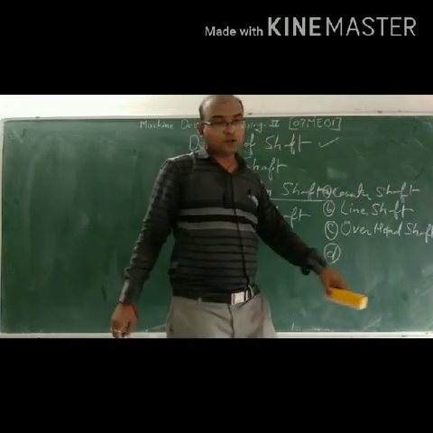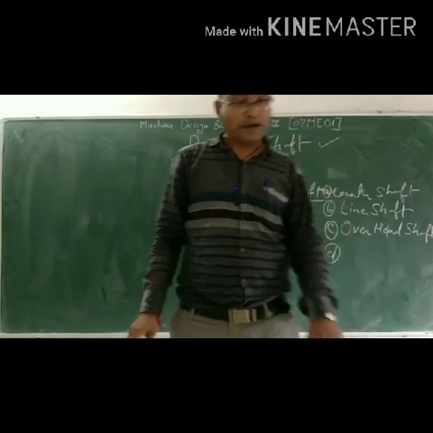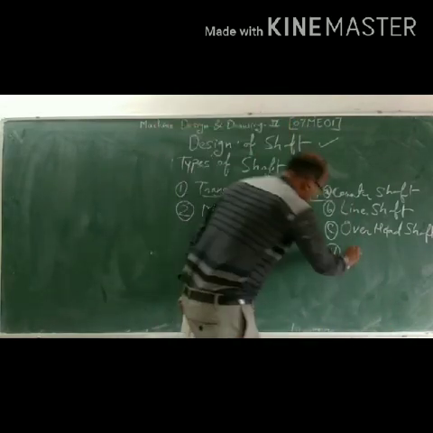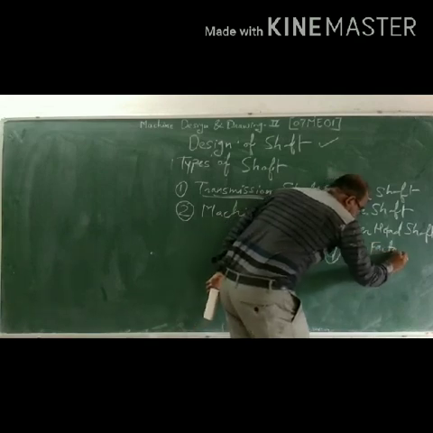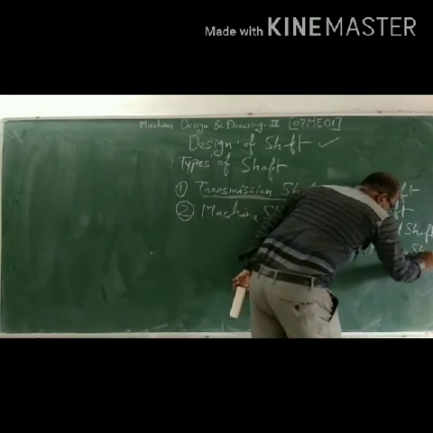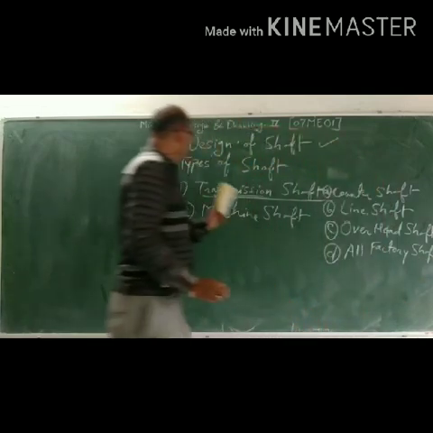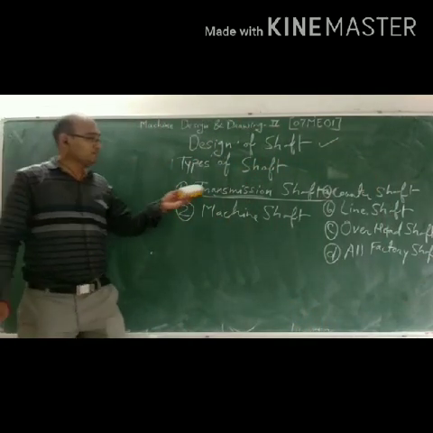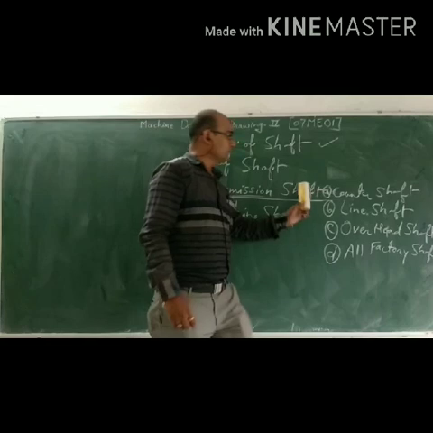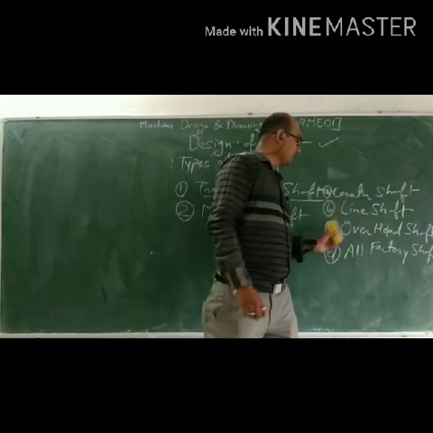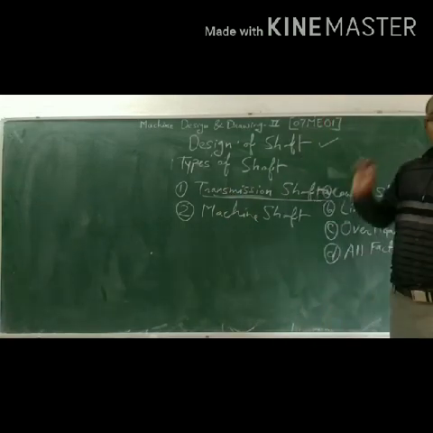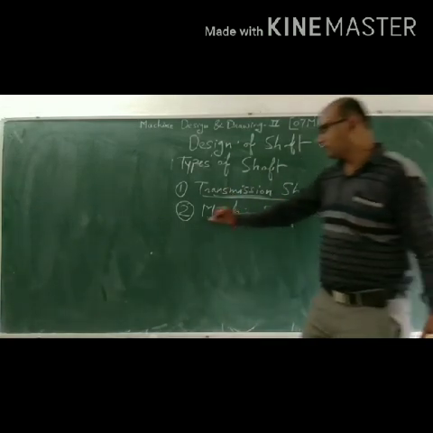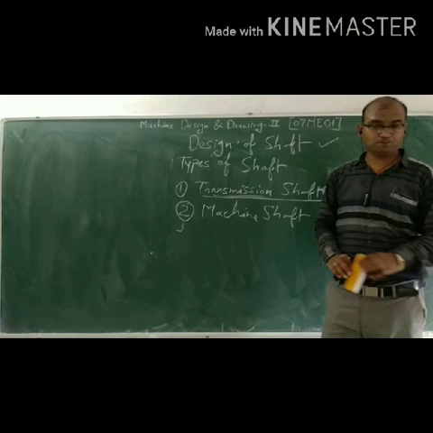And the fourth one is the factory shaft. So in the transmission shaft there are four types: the counter shaft, the line shaft, the overhead shaft, and the factory shaft. Then the next one is the machine shaft.